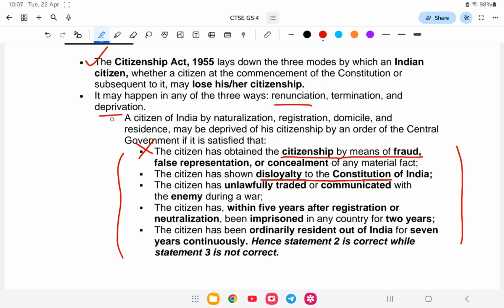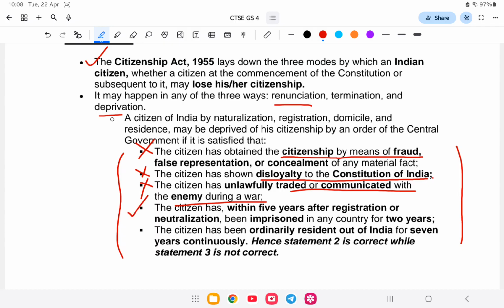Next, disloyalty to the Constitution of India. If you are disloyal or act against the Constitution you will also be terminated. Unlawfully traded or communicated with enemy during the war. For example, if you have helped the enemy during the war.